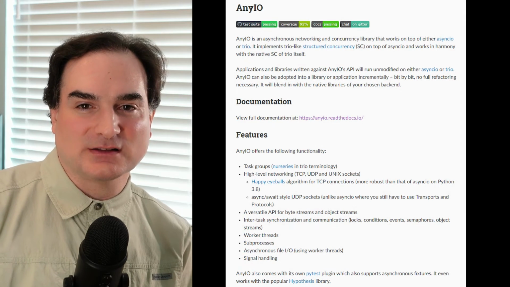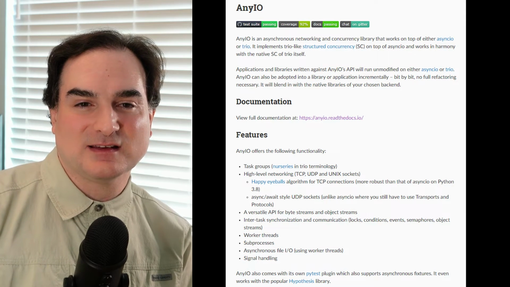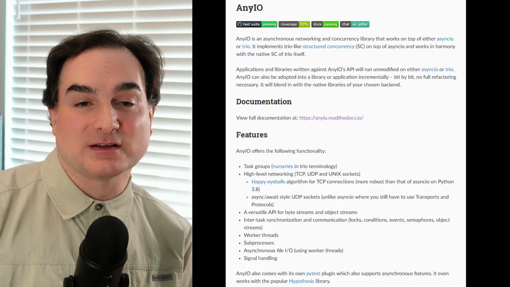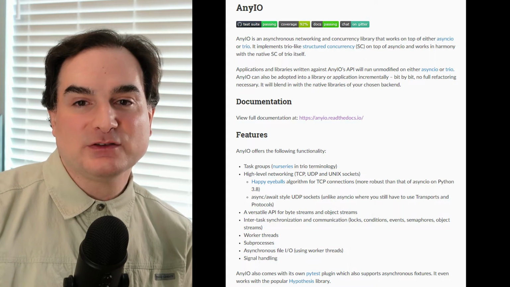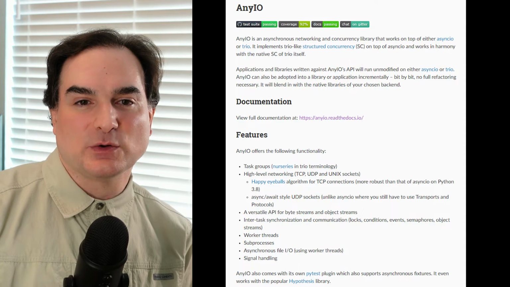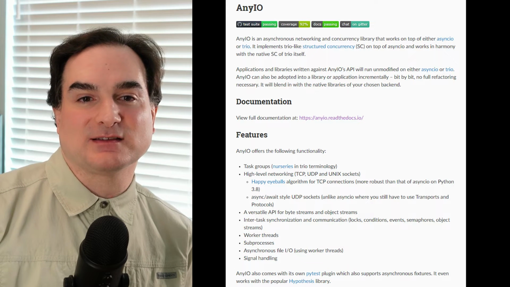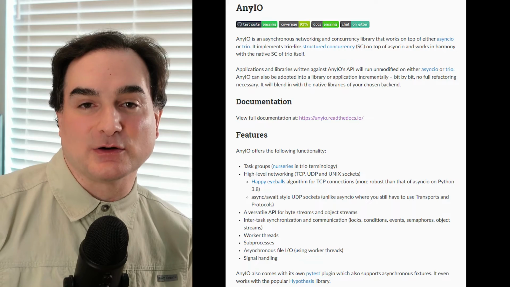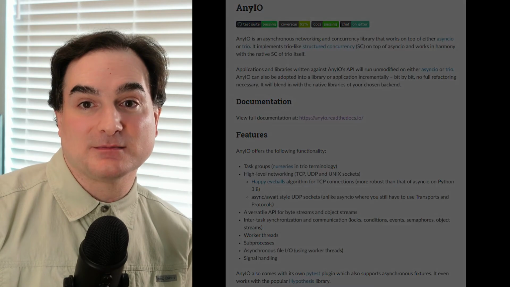NeIO is a third-party library that sits atop Python's existing async IO system, or it can use the earlier Trio library for async if you choose. It provides you with conveniences for many common async patterns, like tasks, or grouping tasks and canceling them as a group, or working with threads and subprocesses. It also gives you mechanisms for things like async file IO, which isn't available by default in Python.